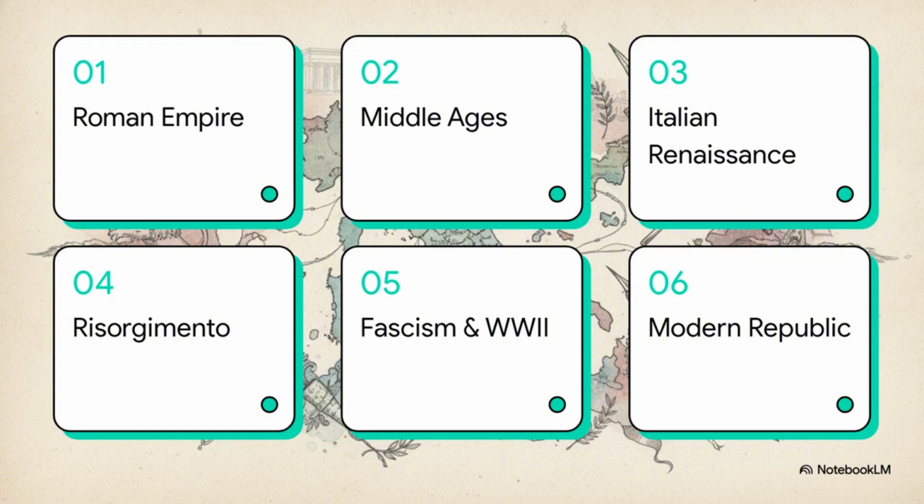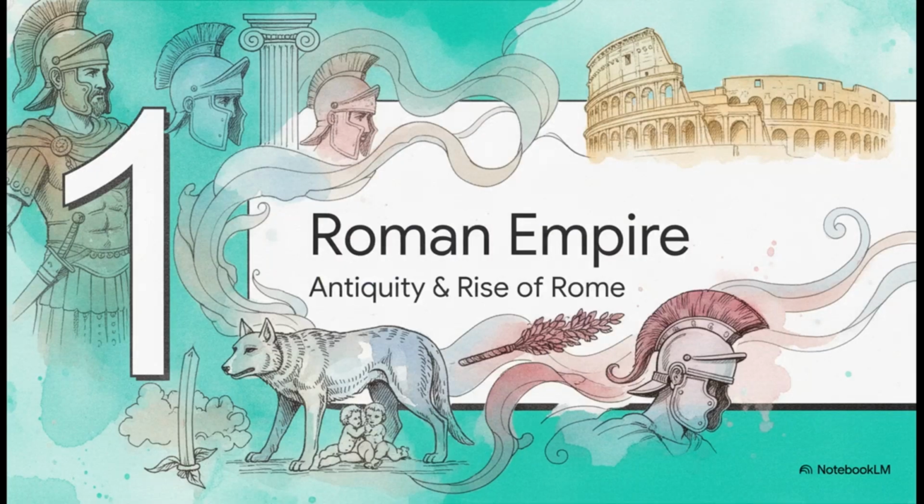Here is our roadmap for tracing this golden thread of unity versus fragmentation. We'll cover 1. Antiquity and the Roman Empire. 2. The Middle Ages and city-states. 3. The Italian Renaissance. 4. Risorgimento or unification. 5. Fascism and World War II. And finally 6. The modern Italian Republic. Let's jump in. Section 1. Antiquity and the Roman Empire.